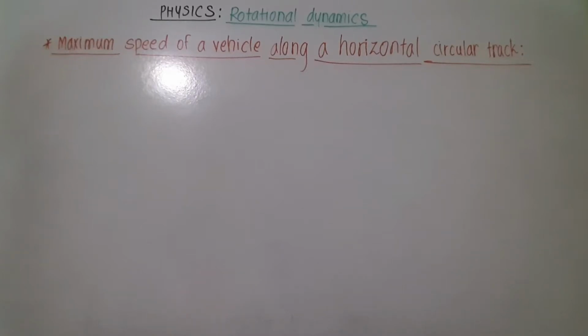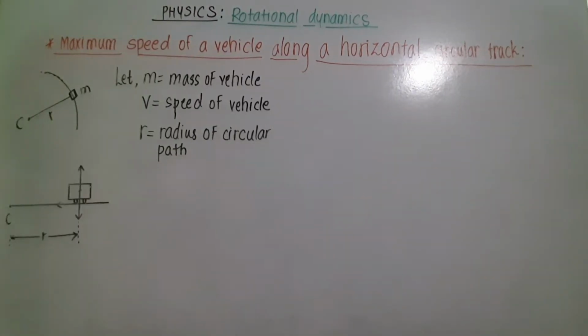Now let us derive an expression for maximum safety speed of a vehicle along a horizontal circular track. Consider a vehicle of mass m moving along a horizontal curved road of radius r with constant speed v. This is a circular track on which the vehicle of mass m is moving, and thus C is the center of the circular track and R is the radius of the circular track.